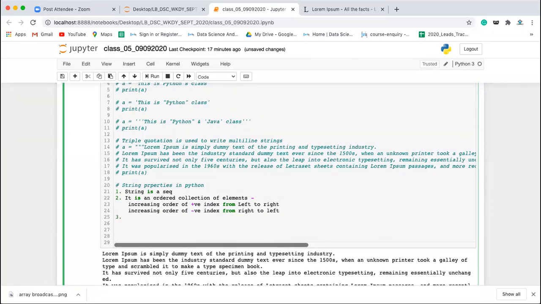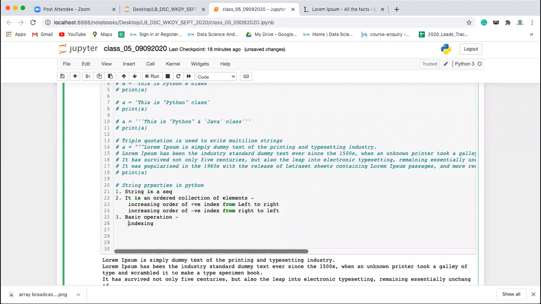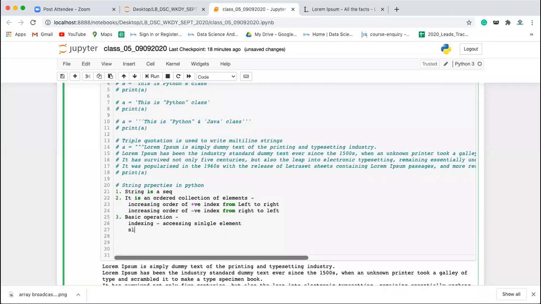Any data type which is a sequence allows some basic operations. The basic operations possible in the case of any sequence: one is indexing. What is indexing? Indexing is accessing a single element. Next you have slicing. Slicing is accessing multiple elements.